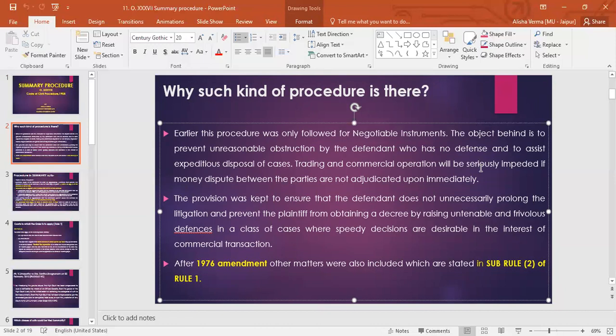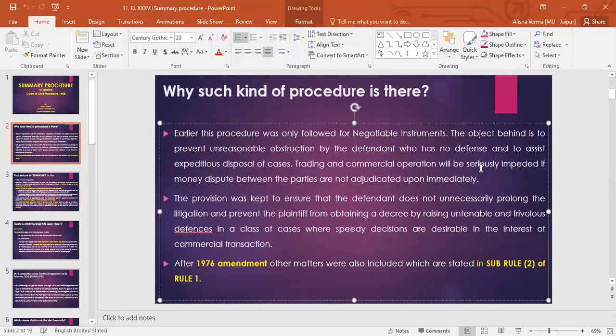The reason behind this concept was that the code and the legislature thought that the defendant here does not have a substantive defense, because the claim of the plaintiff depends upon a written contract or a written instrument which can be proved in court very easily. Once it is proved and the breach is proved, the defendant does not have any substantial defense. And without any substantial defense, there is no use of delaying the remedy to the plaintiff.